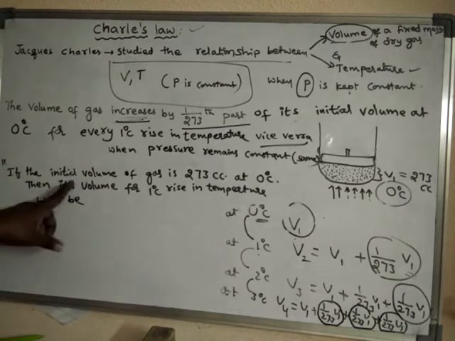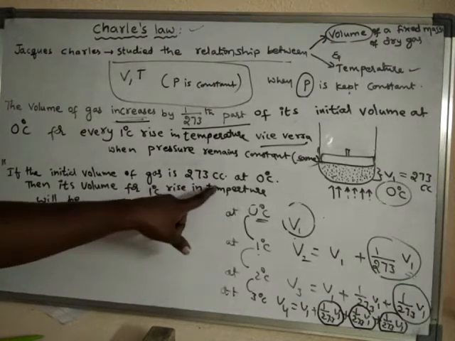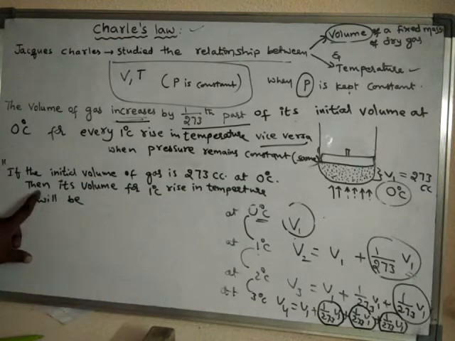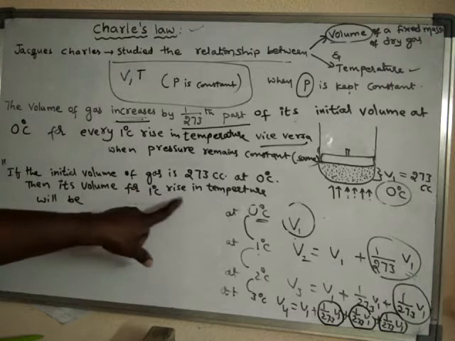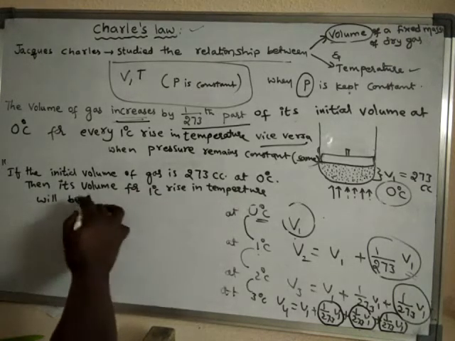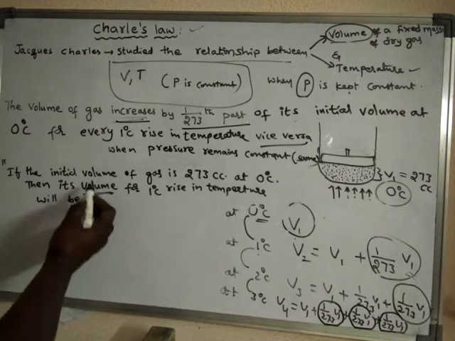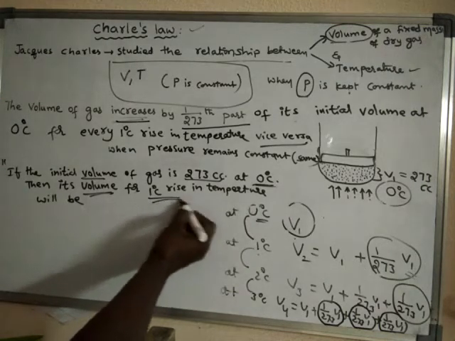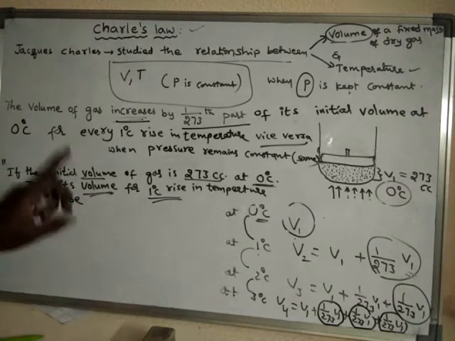So here, if the initial volume of the gas is 273 cc at 0 degree centigrade, then its volume for 1 degree centigrade rise of temperature will be? If the initial volume is this much at 0 degree centigrade, then after 1 degree centigrade rise in temperature, what will be the volume?